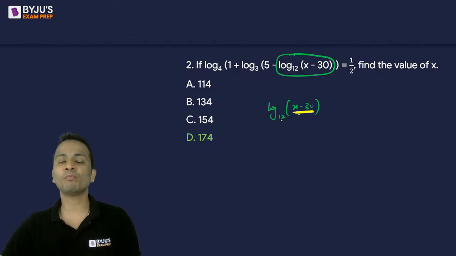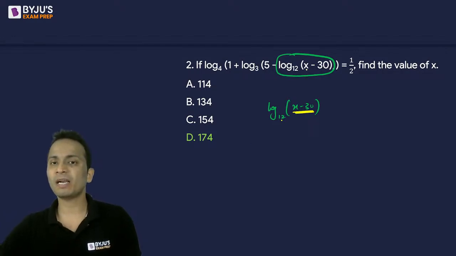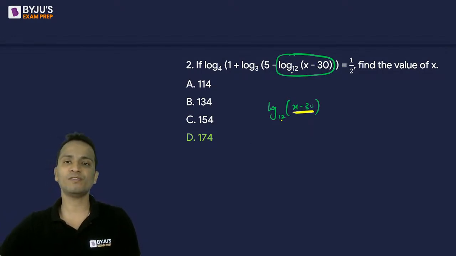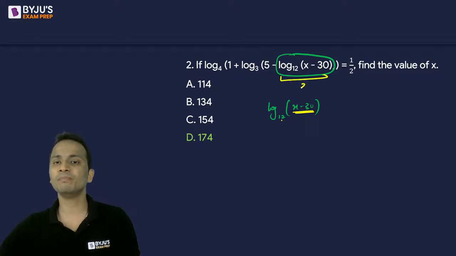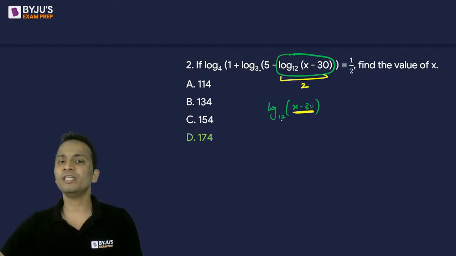Finally, 174 minus 30 is 144. 144 is a power of 12. So this part becomes 144. 144 is 12 square, so this entire part will become 2. 5 minus 2 is 3. Log of 3 to the base 3 will be 1. 1 plus 1 is 2.